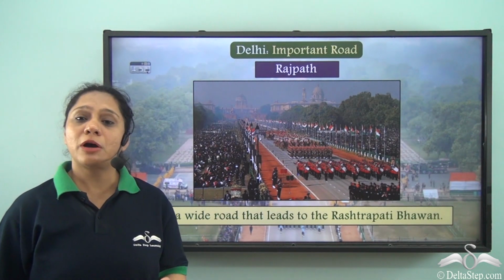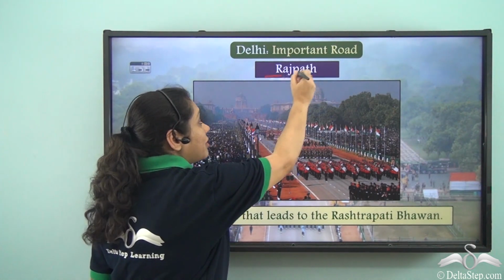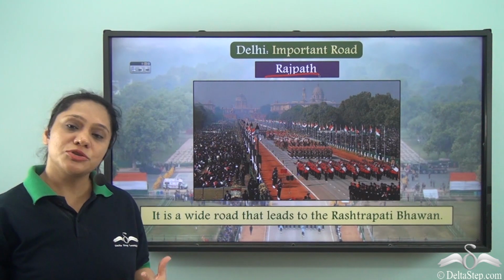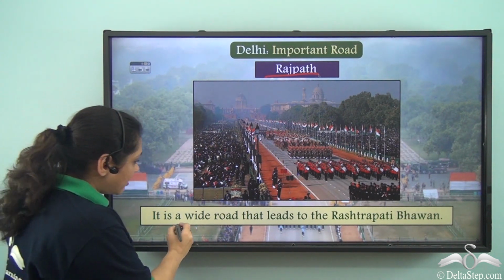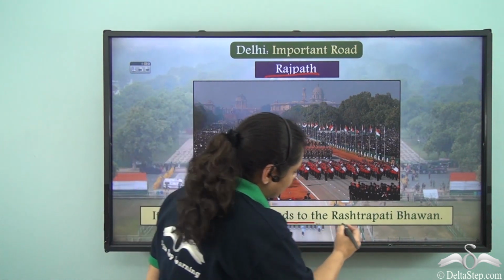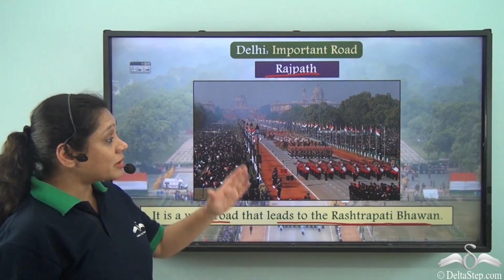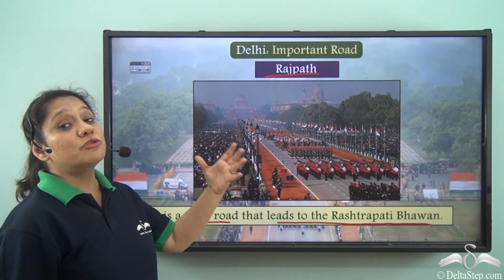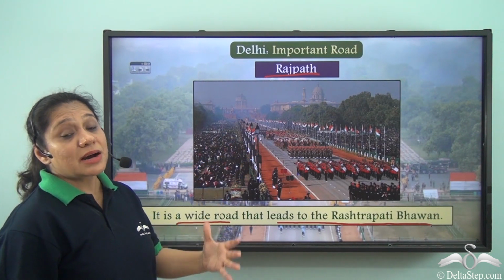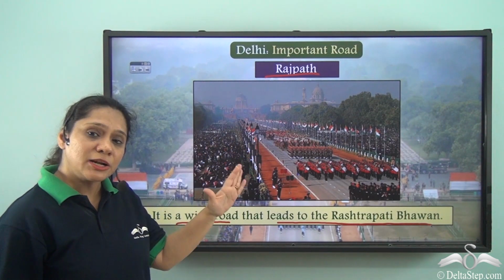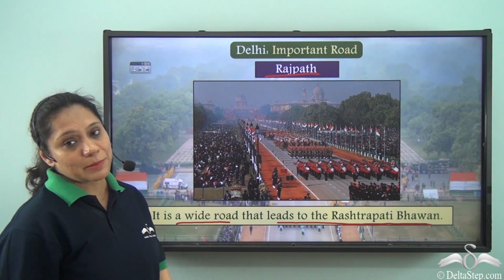Now let us talk about Rajpath. Now Rajpath is a very important road in Delhi. It is a wide road that leads to the Rashtrapati Bhavan. Now you can see from the picture and it will help you to remember that a grand parade is held on this road on the Republic Day.